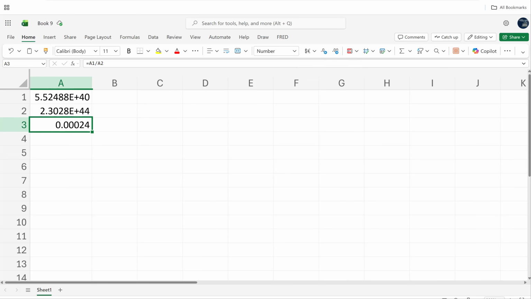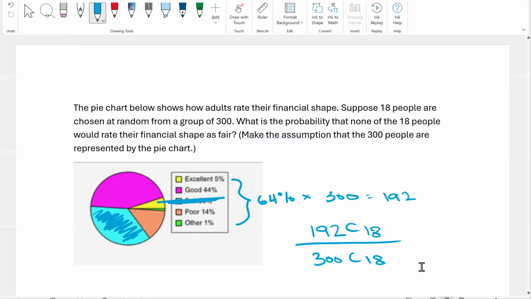So this one was definitely a little weird. I don't remember ever doing one of these with any student except when we review the test. So just to review the steps that we go through, we look at the pie chart and we're going to eliminate a category, it looks like. In this case, we eliminated fair, which was 36%. So the first thing you do is calculate the remaining percent that is okay.